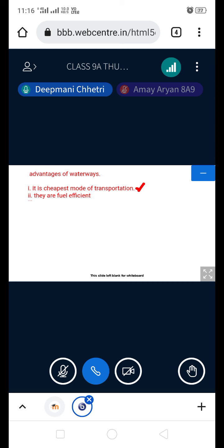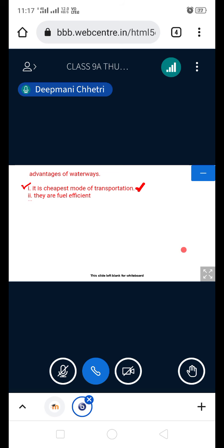Like roadways and railways, you need to construct the road. For running a vehicle like cars and buses, you require a road. If you want to run a train, then you require a railway track. Those things are not there for waterways, so only ports are required to be constructed. The cost of construction of roads and paths is not required for waterways. That's why it becomes the cheapest mode of transport.